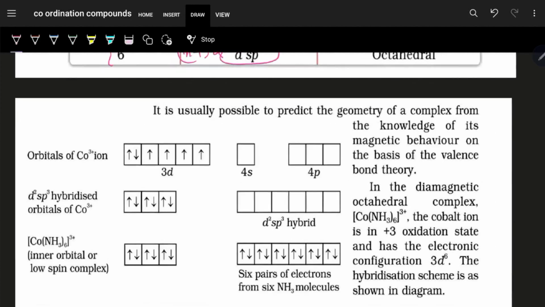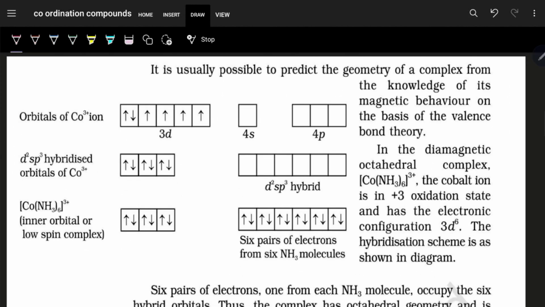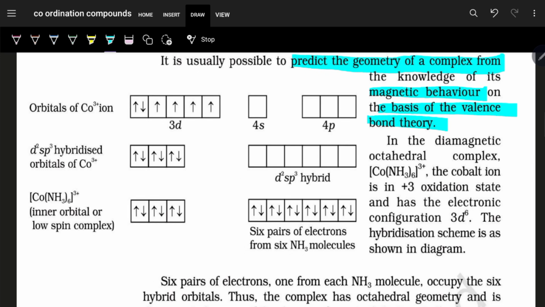It is usually possible to predict the geometry of the complex from the knowledge of its magnetic behavior on the basis of valence bond theory. These types of questions you may see in NCERT, and similar questions you may get in your exam, be it your school exam or your board exam. There you will see: predict the geometry, predict the structure of the compound based on VBT, valence bond theory.